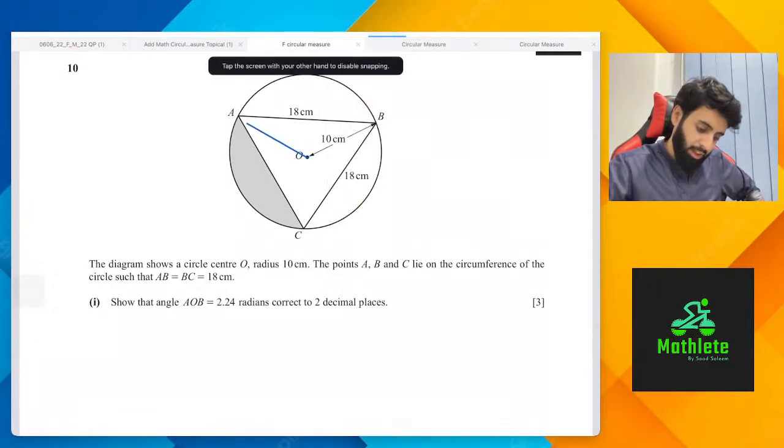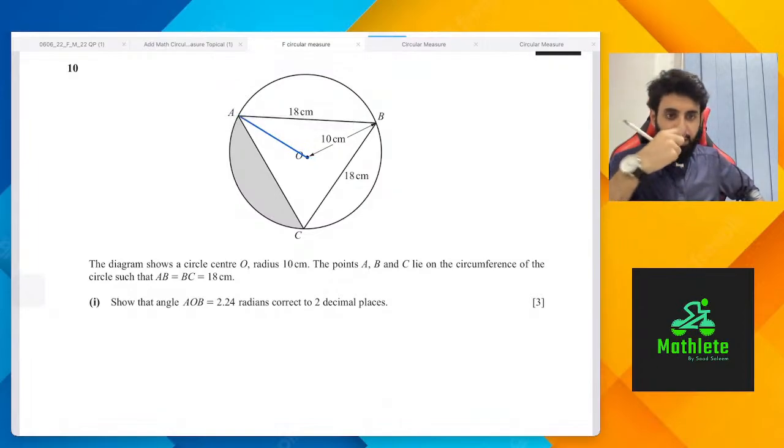To apply the cosine rule, now tell me, this line that I'm drawing, the line that I've made in blue, what length is this line going to be?